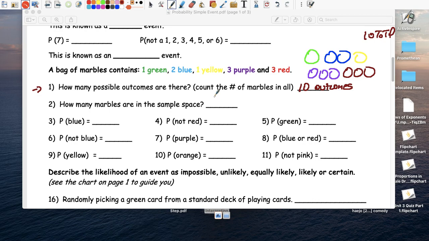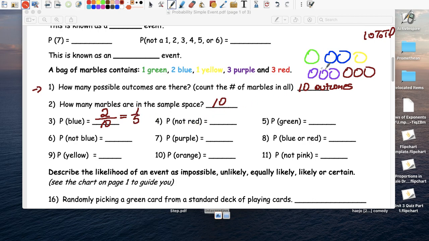How many marbles are in the sample space? 10. What's the probability of getting a blue? Okay, the probability of getting a blue. So how many blues do we have? 1, 2. 2 blues. How many total? 10 total. If you simplify, this becomes 1 over 5.